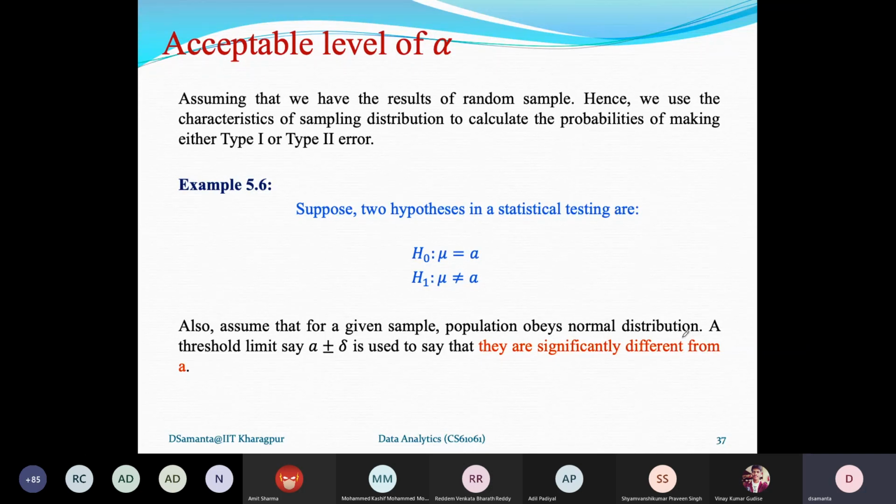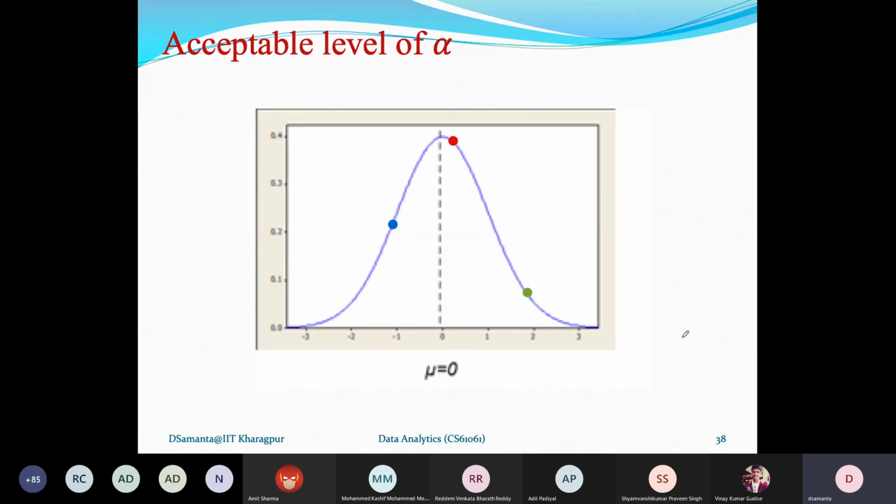Now here, if we plot the graph, you will possibly understand. Here it is actually the mean variation.